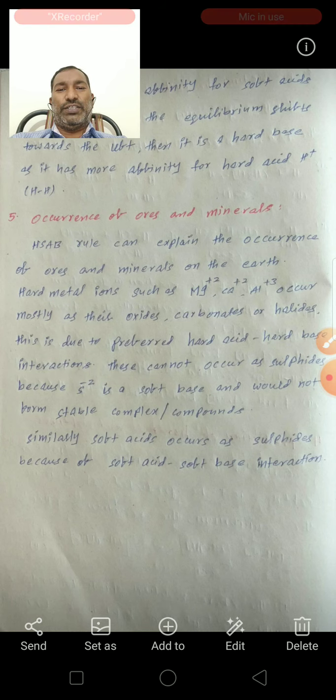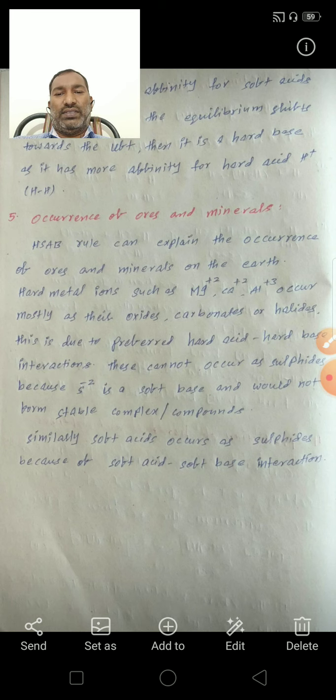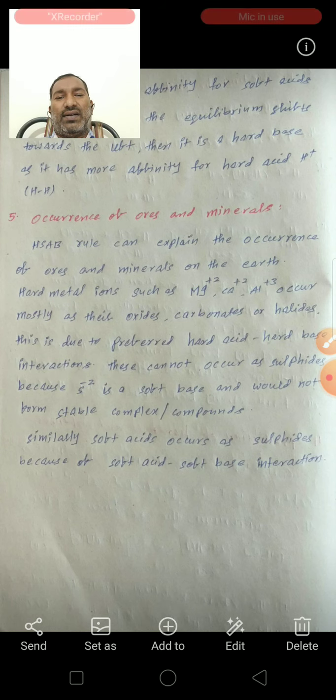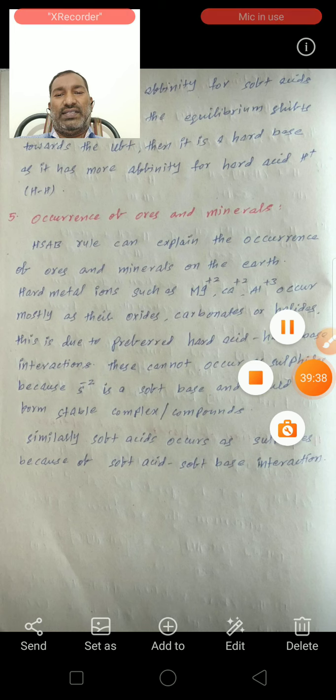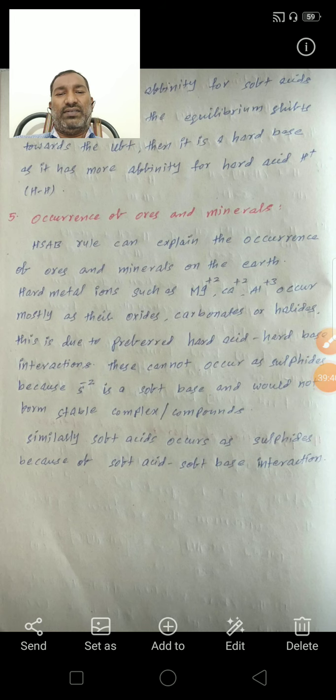So magnesium plus 2, calcium plus 2 and aluminum are available in the form of oxides, carbonates and halides, while soft acids occur as sulfides because of soft acid and soft base interactions.